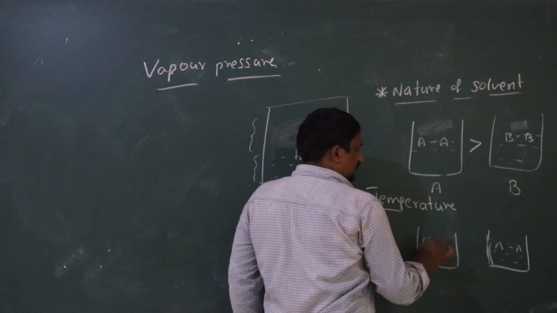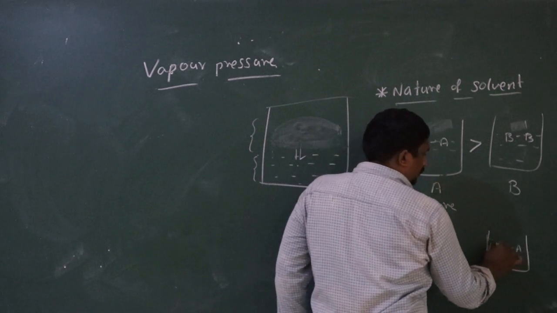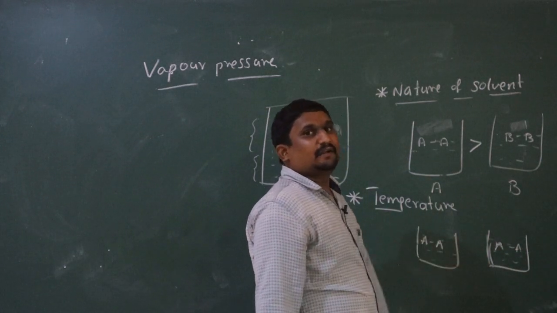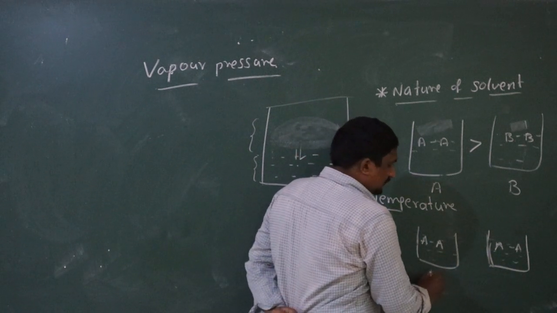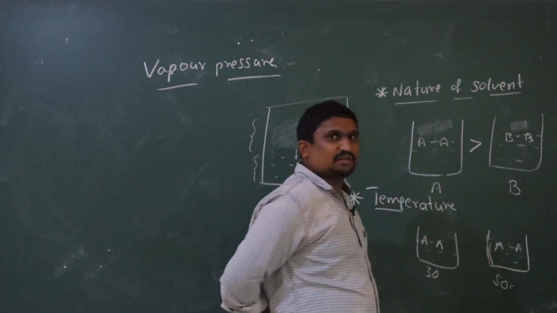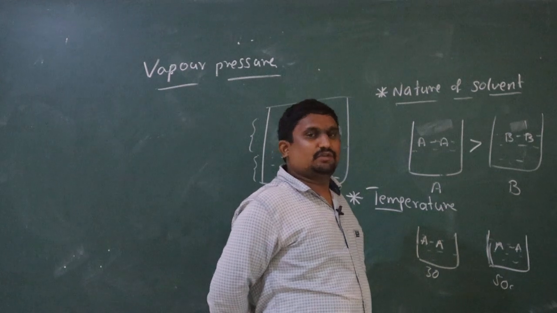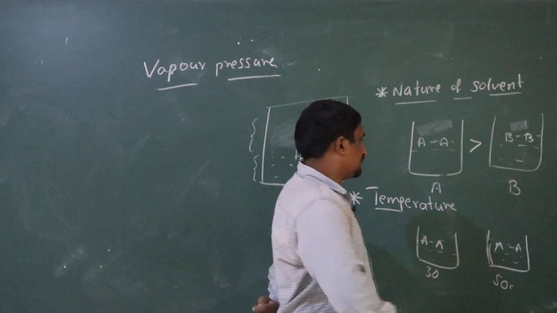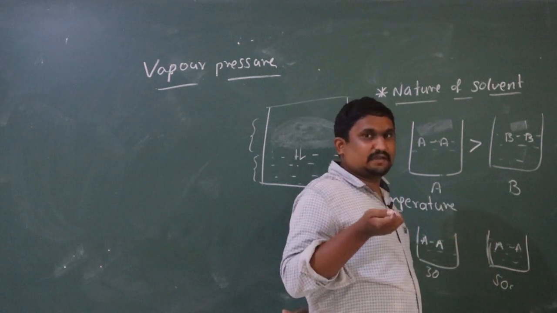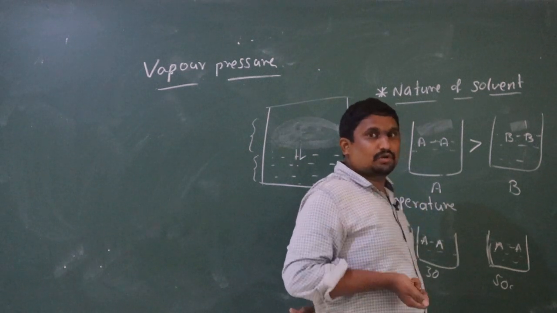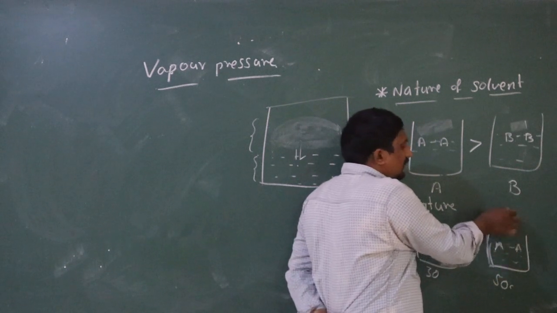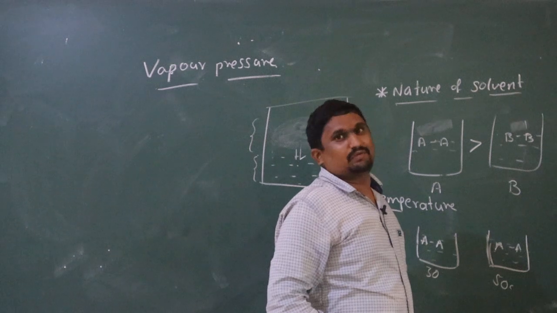Suppose you kept the same type of liquid at two different temperatures. Here the temperature maintained is, for example, 30 degrees, and here it is, for example, 50 degrees. In which case are you going to get more vapor pressure? When the liquid is kept at higher temperature, the surface liquid molecules gain more energy. With that more energy, they can easily overcome the force of attraction, hence they can easily escape from liquid state to vapor state.